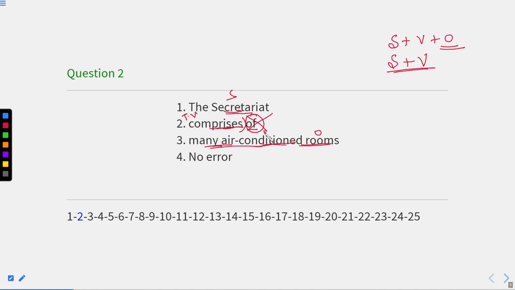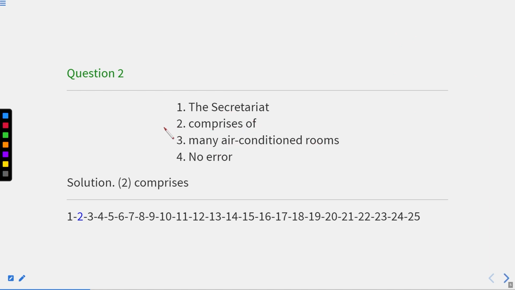Because comprises is a transitive verb, and after a transitive verb we cannot write any preposition. So just keep this in mind. Whenever we have a transitive verb, we need not write any preposition after it. This is the basic rule which we have already discussed in the chapters of verb as well as prepositions. So of is to be eliminated from here. So the answer will be the second part, because here only comprises will come and of will be removed.